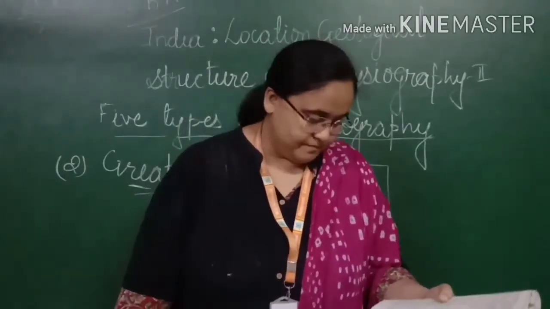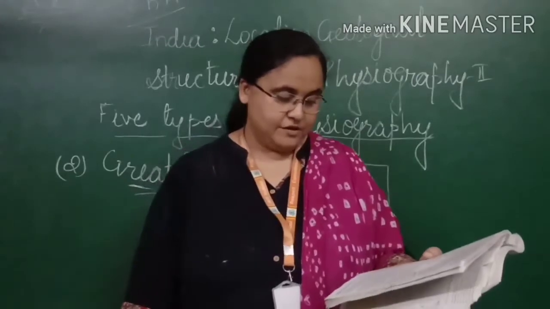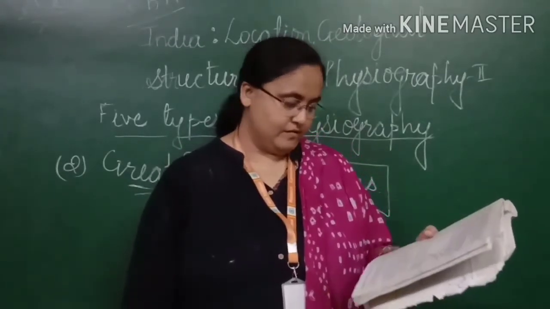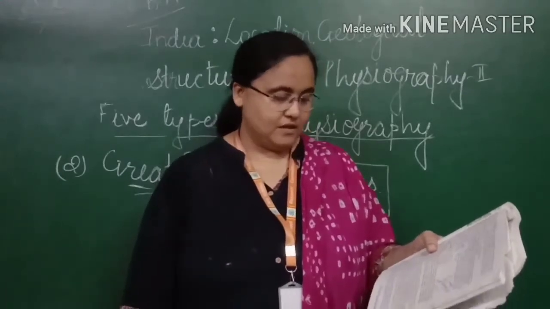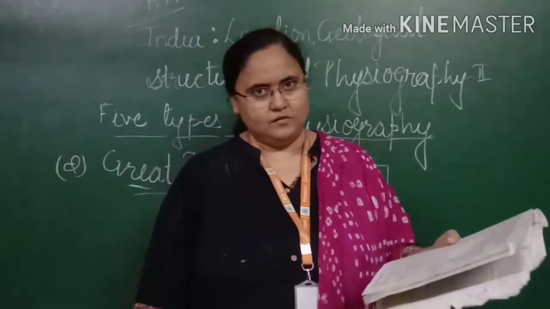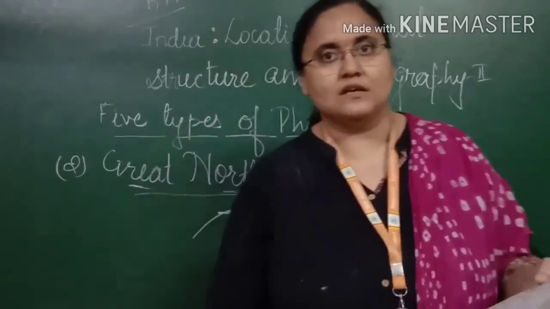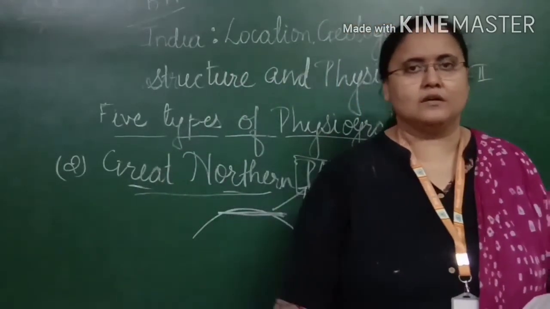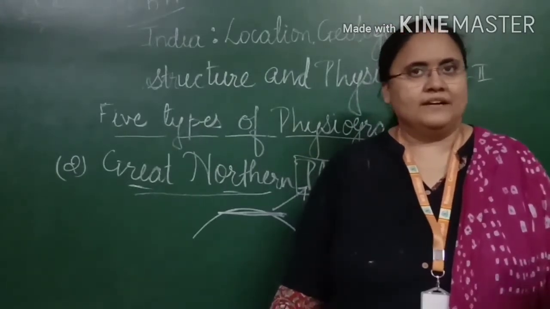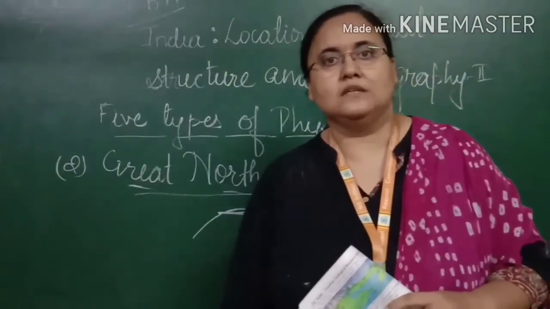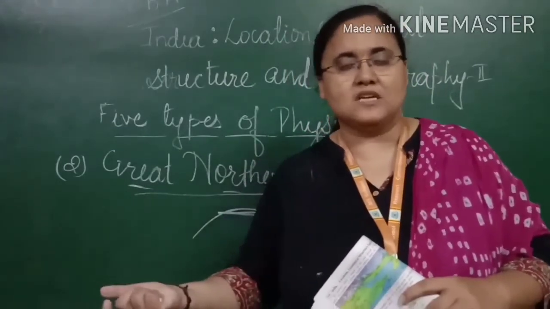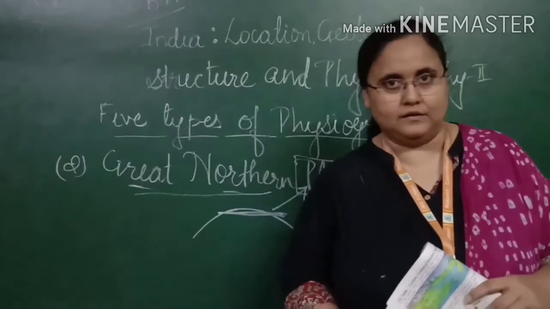So this plain is formed due to the alluvial sediment brought by the Himalaya rivers such as Satluj, Ganga and Brahmaputra. I repeat, what is the meaning of alluvial sediments? Have you heard this particular word, alluvial sediments? You might have seen that during the monsoon season, along with the water, a number of particles are moving from one place to another.